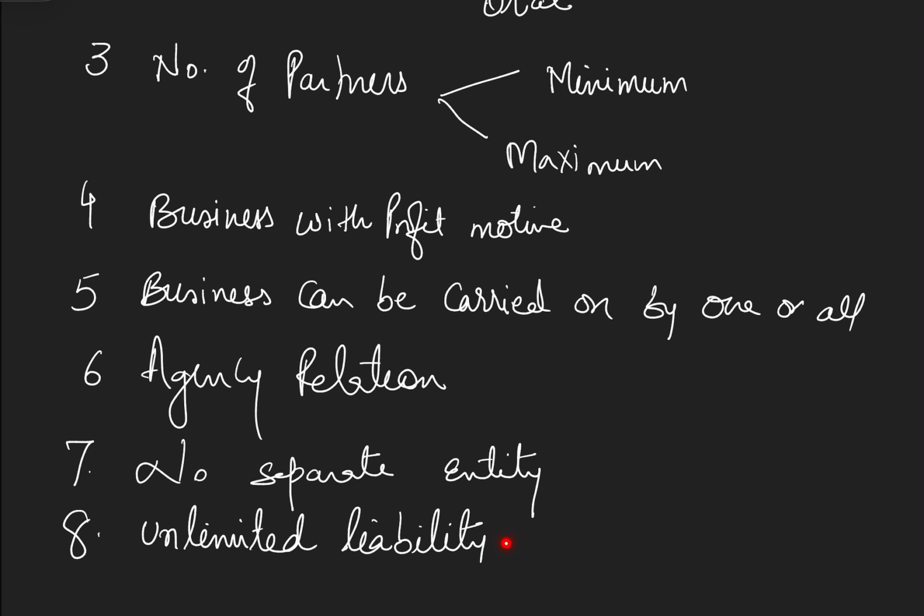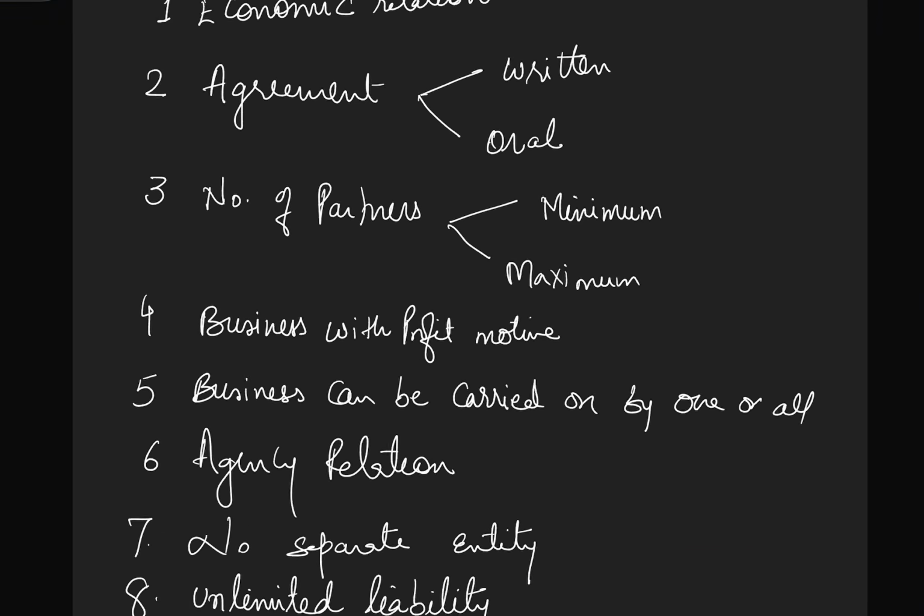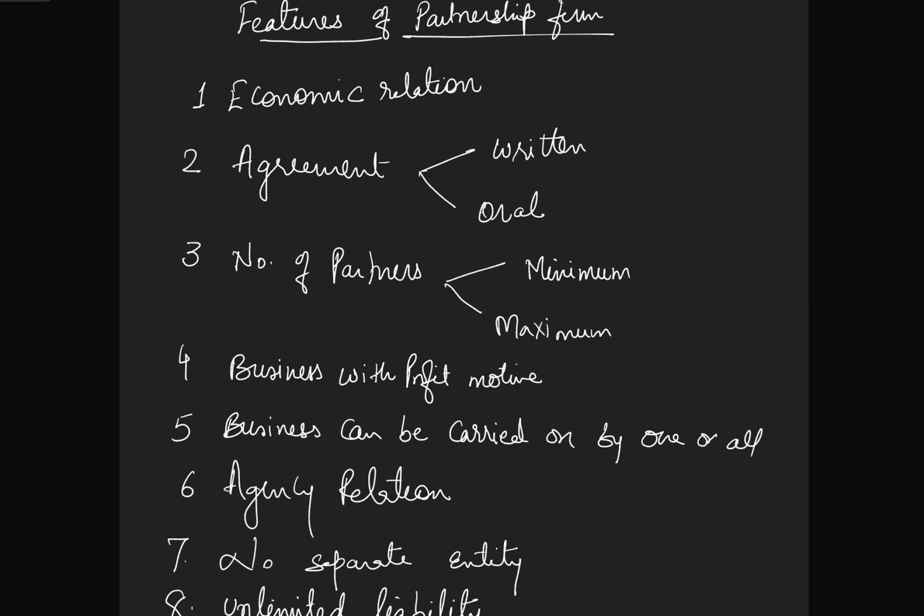Next is unlimited liability. Unlimited liability means if the firm at any point of time becomes insolvent. Insolvent means not capable of paying its liabilities. At that point of time, the partners have to pay the liability of the firm from their personal assets, right? So here the personal assets of the partners will be utilized to pay the liability of the firm when the firm becomes insolvent. So these are the basic features of the partnership firm.